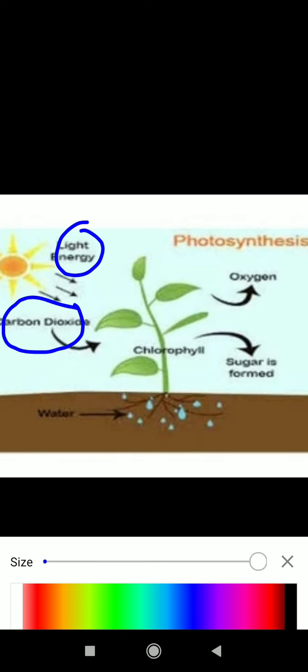they absorb water and minerals from the soil, okay. After that, they transport all these things to the leaf and in chlorophyll they prepare oxygen and carbohydrate or sugar, okay. Oxygen they give up to the atmosphere, and carbohydrate or sugar they use as their food. So this process is known as the photosynthesis process.